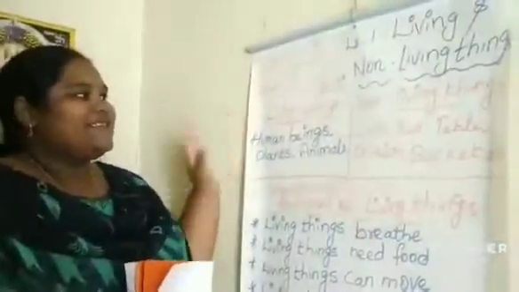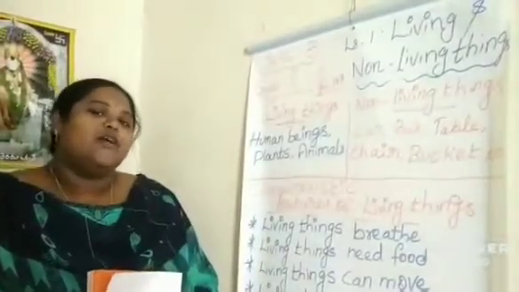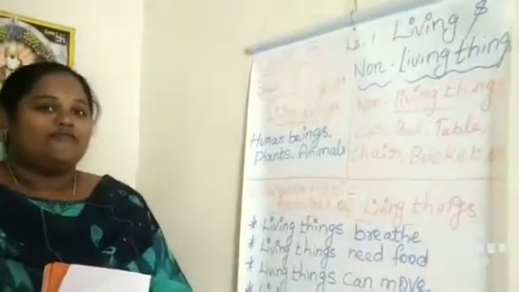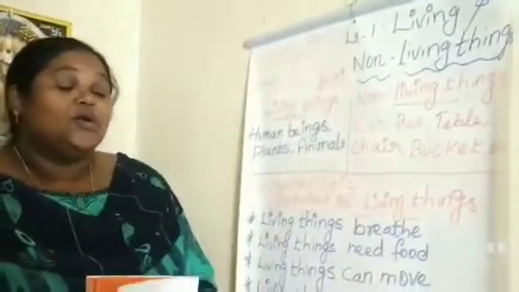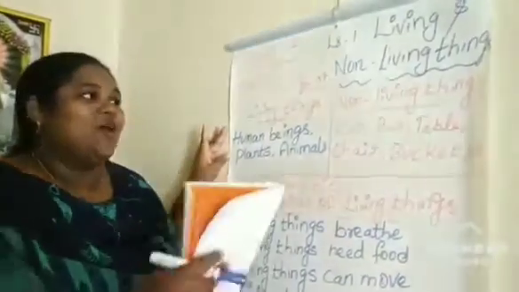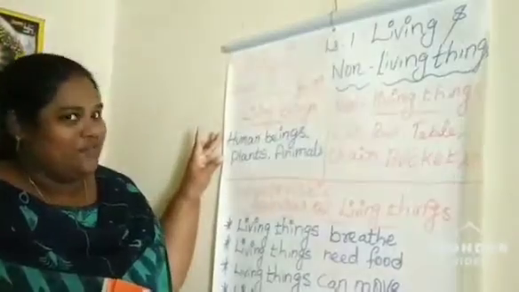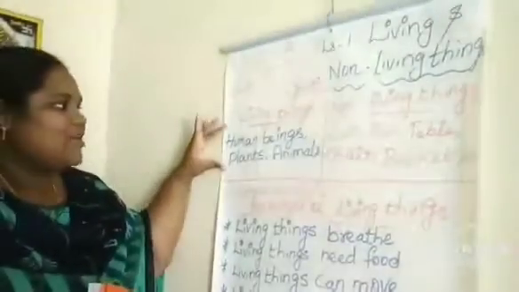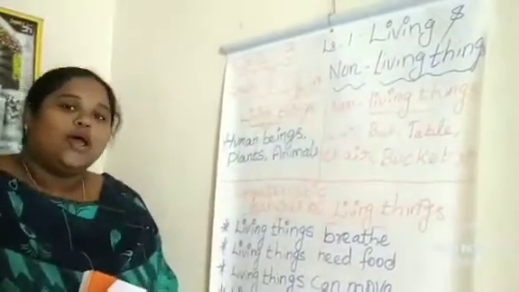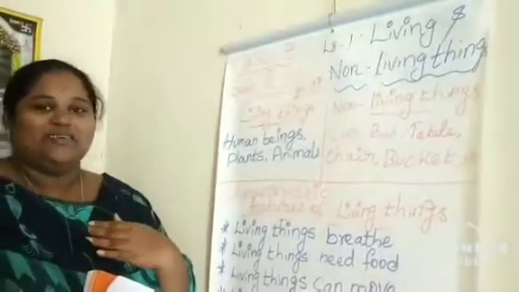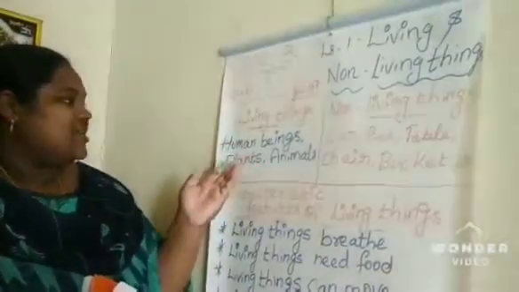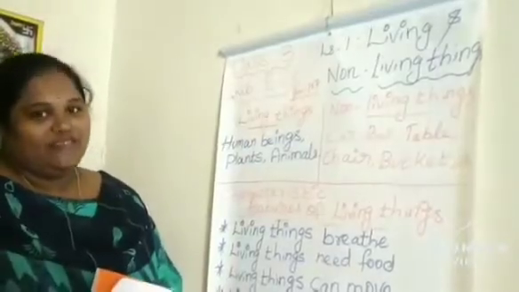So the first topic is living things and non-living things. What do you know about living things and non-living things? Living things have life in them and non-living things do not have life in them. Living things can move from one place to another place and non-living things cannot move from one place to another place. The examples of living things are human beings, plants and animals. Who are human beings? We are human beings. Men, women and children are human beings. Along with us, plants and animals are also living things.